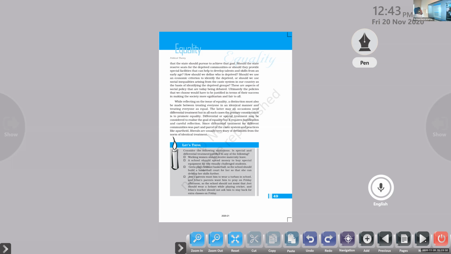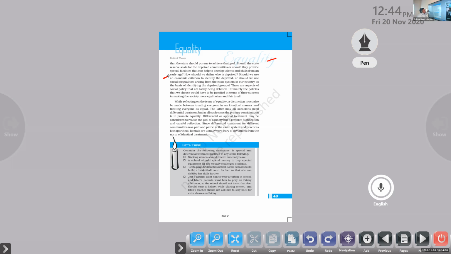Should the state reserve seats for the deprived communities, or should they provide special facilities that can help develop talent and skill from an early age? What is your answer? Want or not? From the beginning itself, the government wants to support them, right? Then only is it easy for them to achieve development.